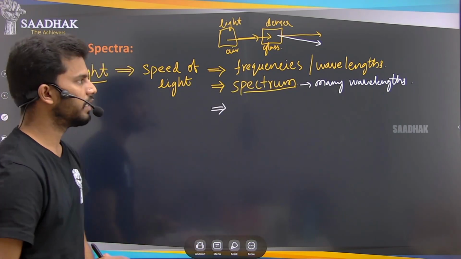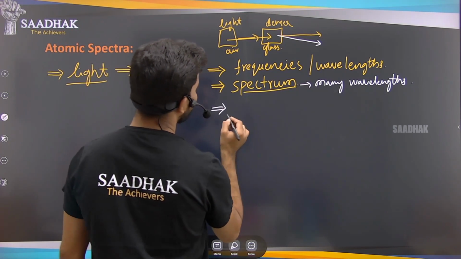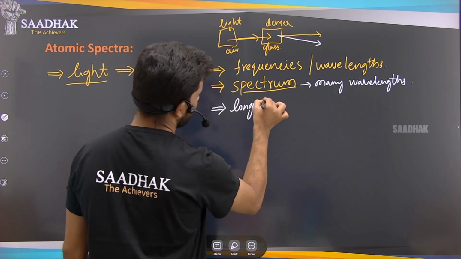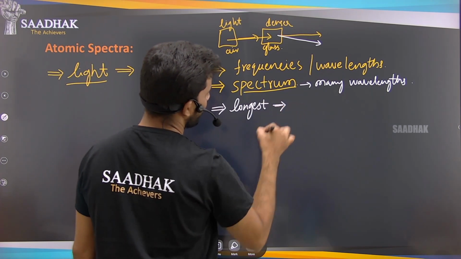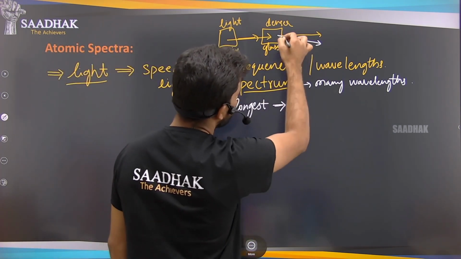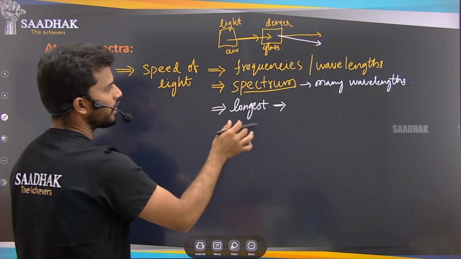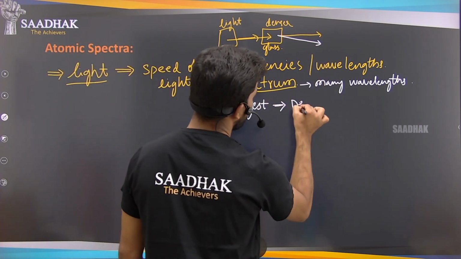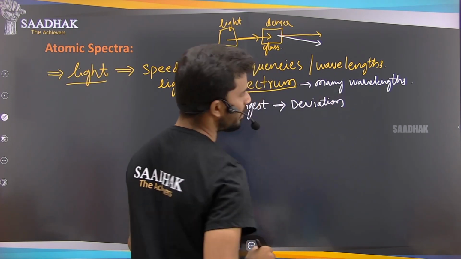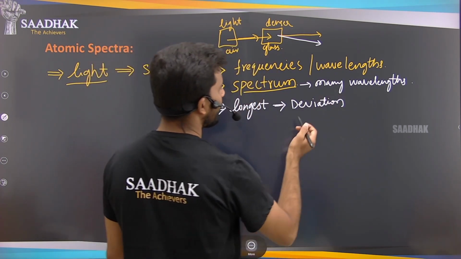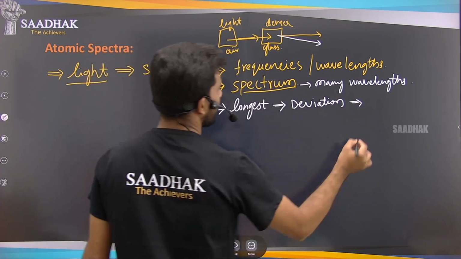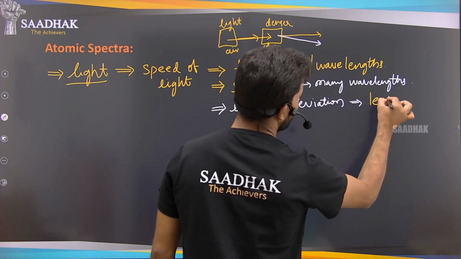If the wavelength is the longest, the wavelength which has the longest value will deviate less. The deviation, or the diffraction or the deflection, will be less.